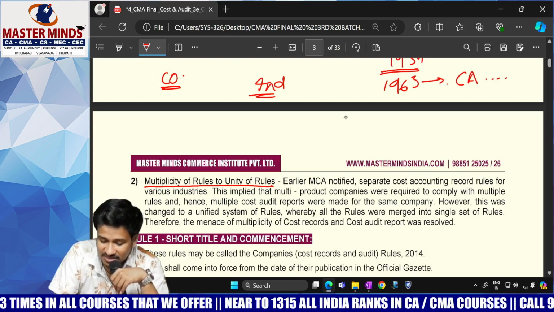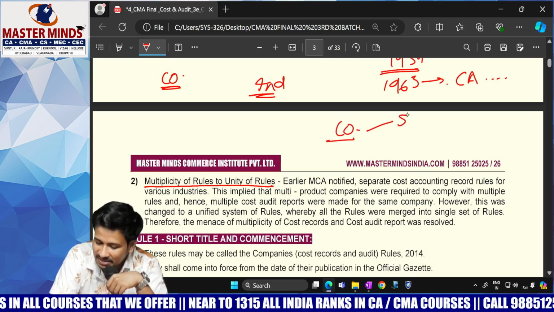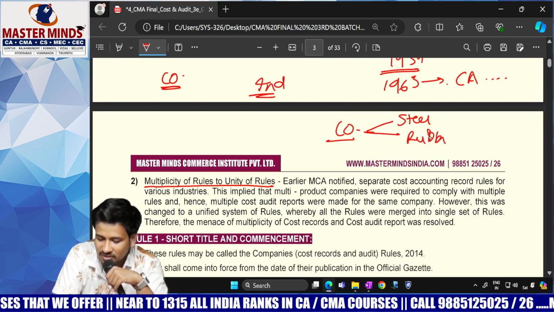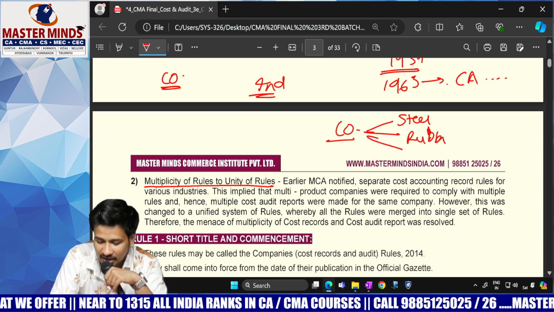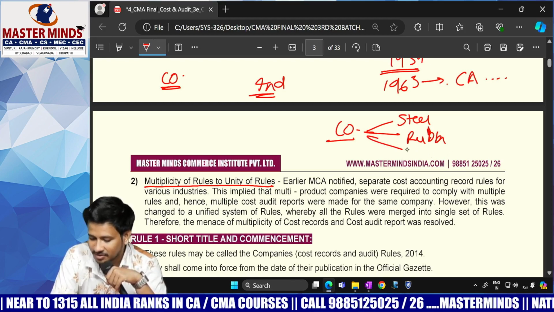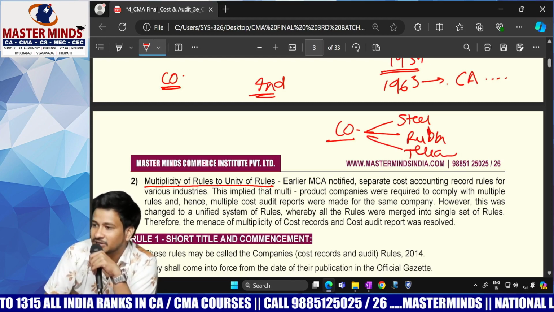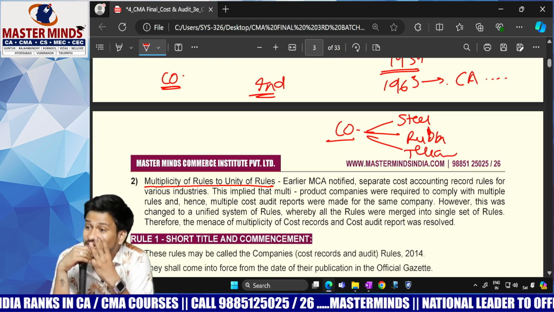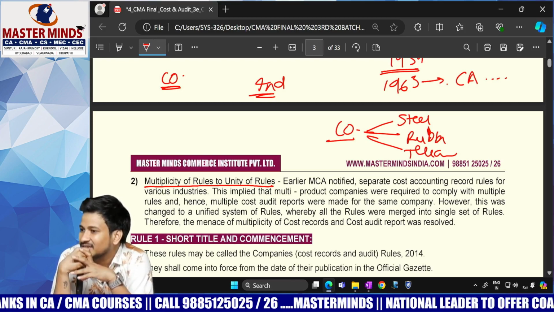So if a single company is producing steel, rubber, and also telecommunication products, it has to follow 3 different rules. Clear everybody?